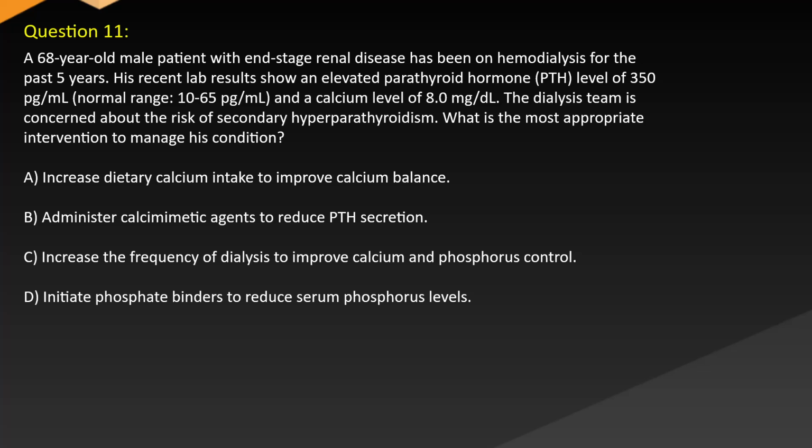A. Increase dietary calcium intake to improve calcium balance. B. Administer calcimimetic agents to reduce PTH secretion. C. Increase the frequency of dialysis to improve calcium and phosphorus control. D. Initiate phosphate binders to reduce serum phosphorus levels.